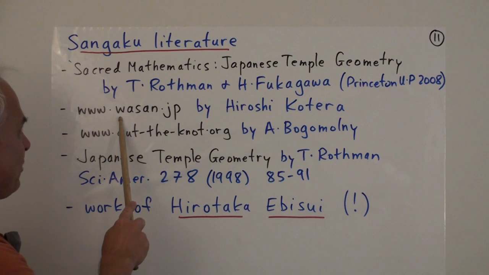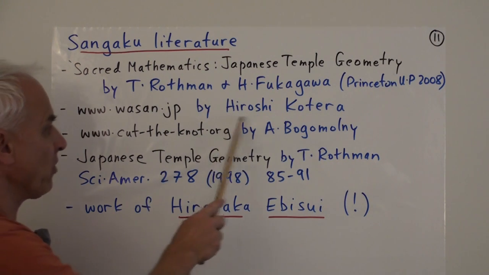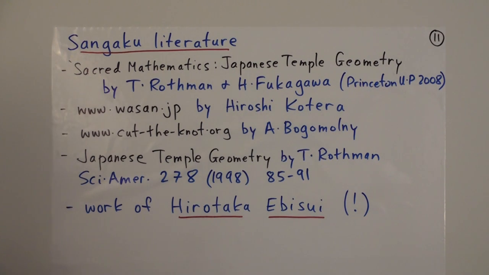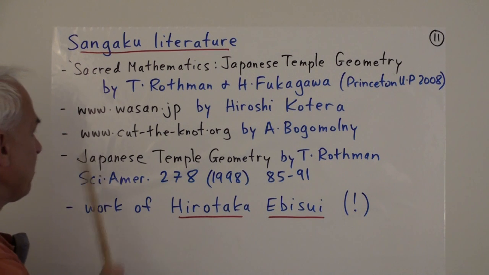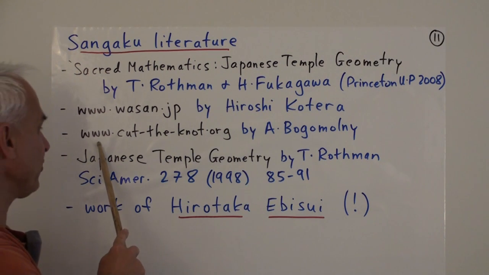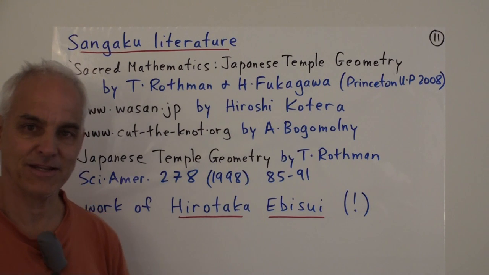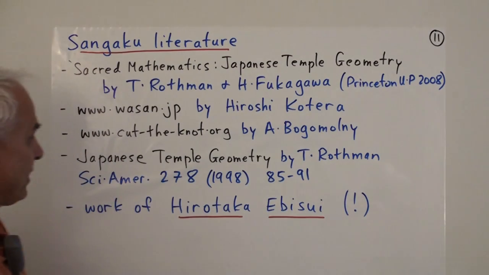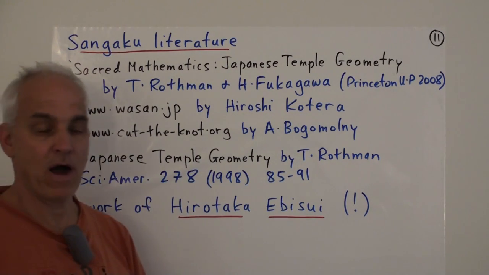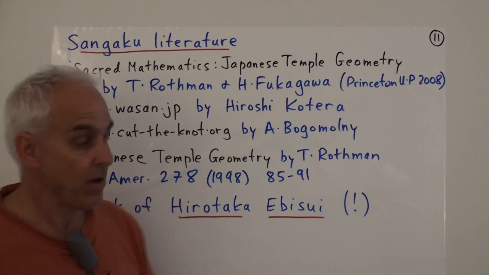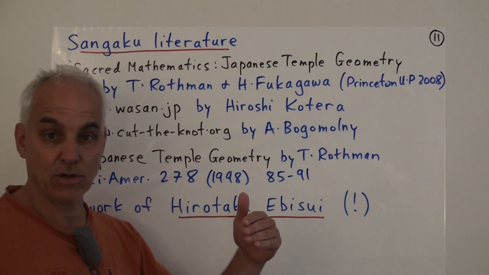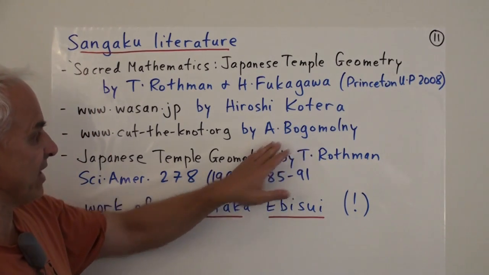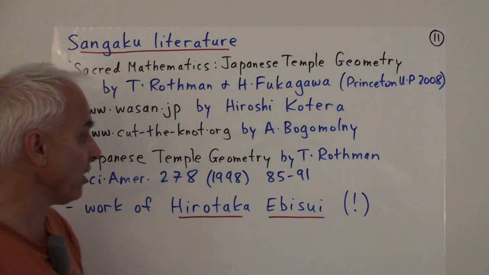A website, www.wasan.jp by Hiroshi Kotera, which contains large lists of Sangaku. There's Alex Bogomolny's wonderful geometry site, Cut the Knot, which is a must-see on any student of geometry's list. It's a very extensive collection of a wide variety of geometry problems of all kinds, but in particular he has sections where he looks at a lot of different Sangaku in great detail. This is a lovely site, and he's made a very important contribution here.